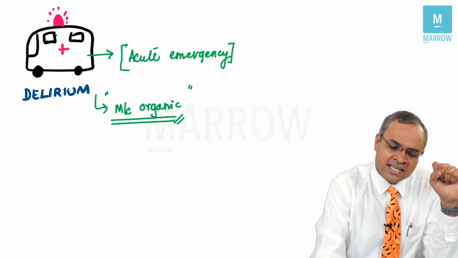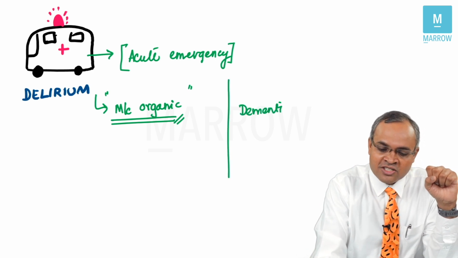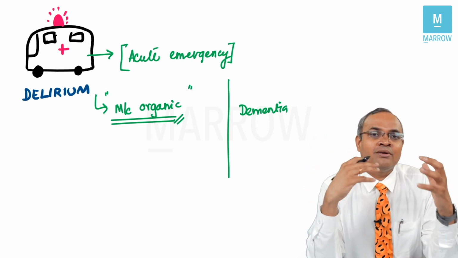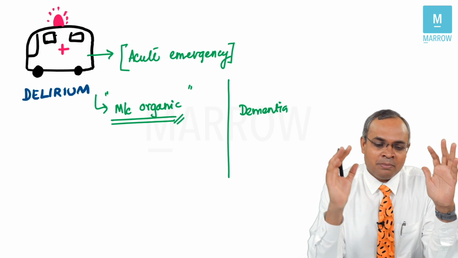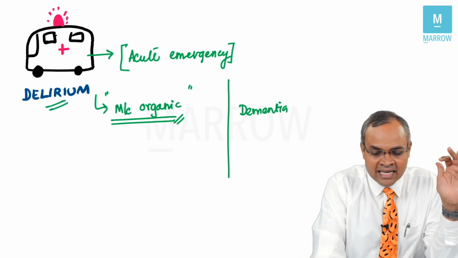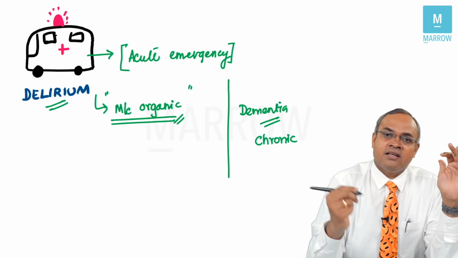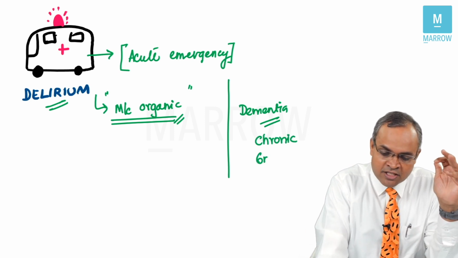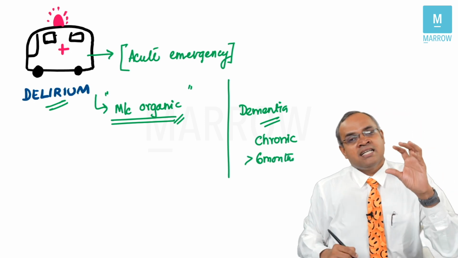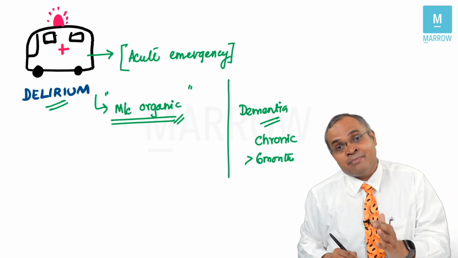So how do you differentiate delirium from dementia? A lot of students read some huge list of table and try to remember those things. Please remember, ambulance is related to delirium, whereas dementia is a chronic condition. It requires at least 6 months of symptoms for you to diagnose dementia. For you to clinically diagnose this person is having dementia, you should be seeing symptoms for at least 6 months.